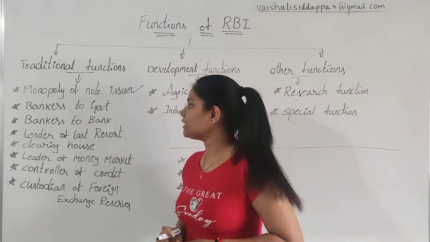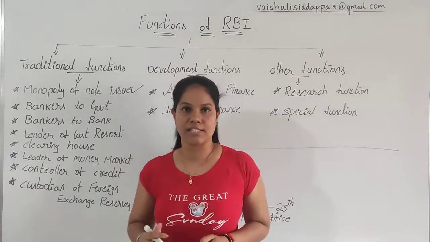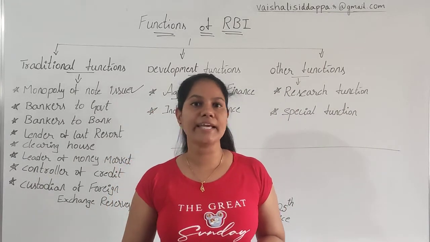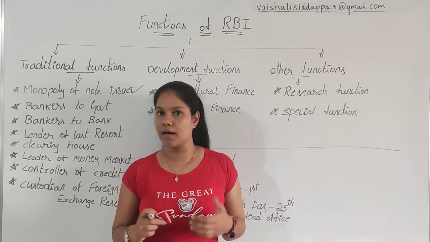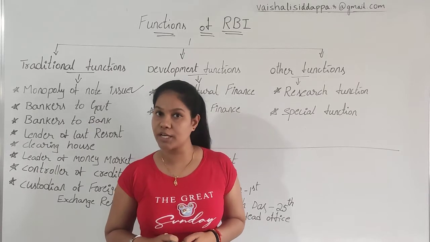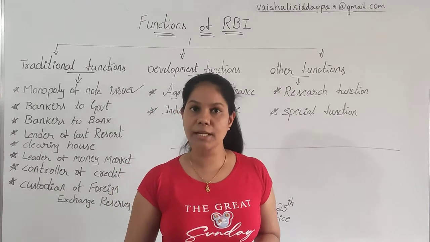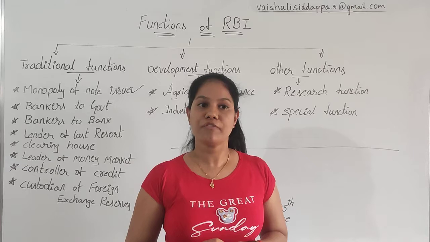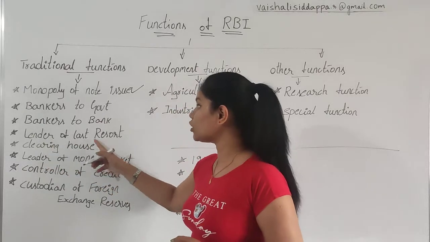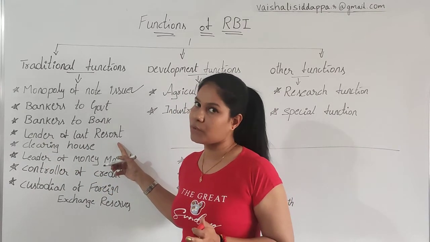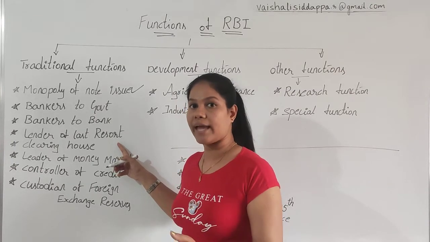And the next one, lender of last resort. The fourth point in the traditional functions is lender of last resort. Whenever we the public face any kind of financial crisis, we always go to a commercial bank to borrow a loan. At the same time, whenever commercial banks face any financial crisis, finally they visit RBI asking for help. That's why we call it lender of last resort. If nobody helps, at the end we know that RBI is going to help commercial banks by giving any number of loans.